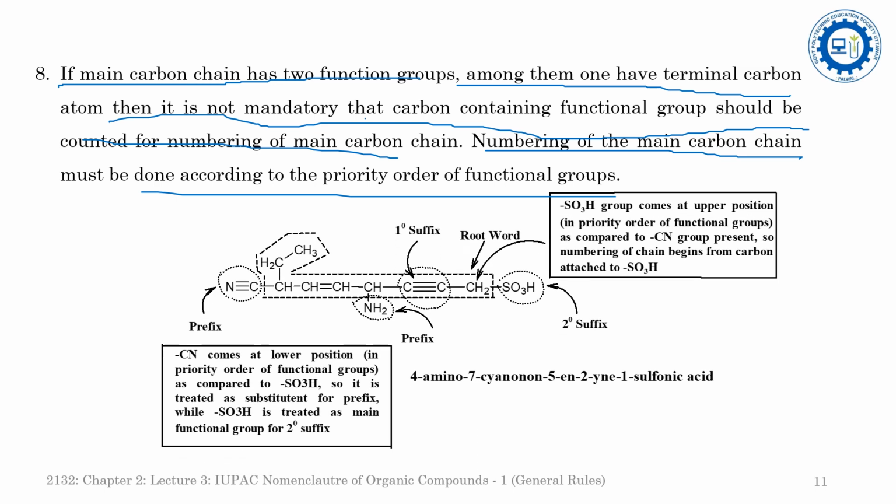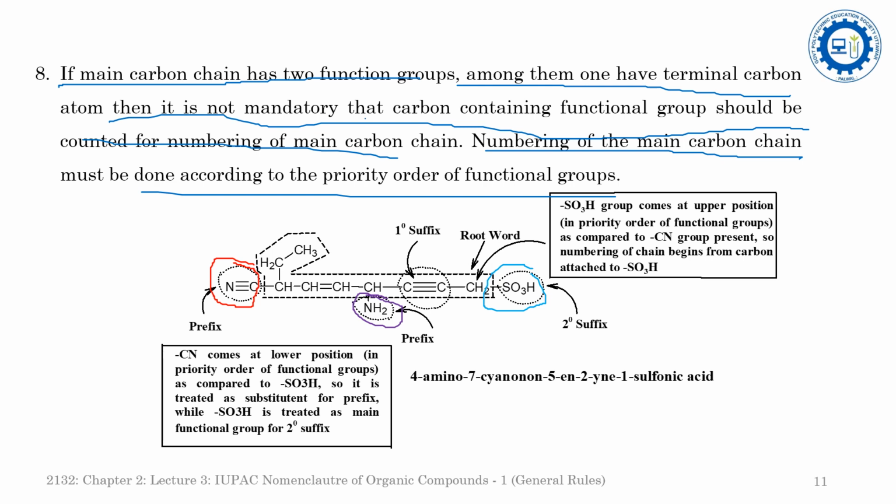See one example here. In this example, there are three functional groups. One is SO3H, that is a sulfonic acid. Another one is the amino, and another one is the CN, cyano group. If you see in the priority order table, SO3H comes just after the COOH group.